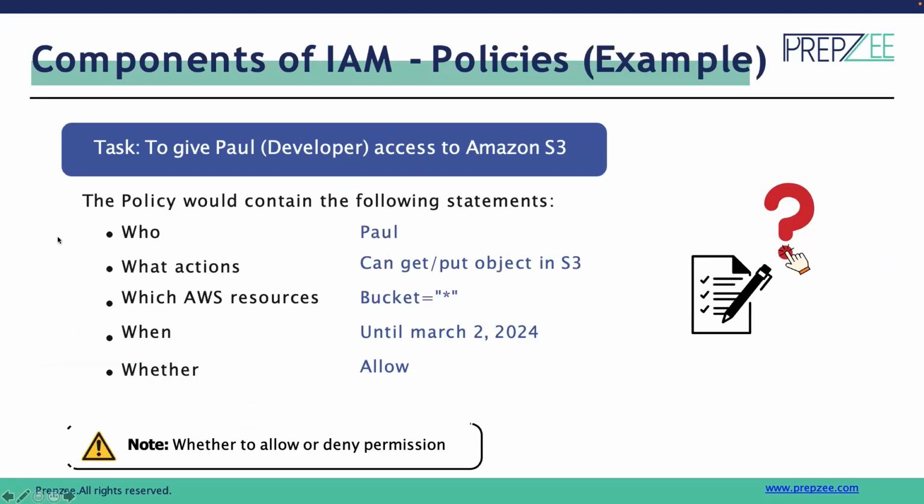And in roles, we can define who is going to have the access and what actions the user will have access to. For example, Paul can have the access to perform, say, read or add objects to an S3 bucket. Then under the AWS resources, we can define, suppose we have 10 different buckets, which specific bucket the user will have access to. And then we can define till when they should have the access, so that we don't have to remove the permission manually. The permission is going to automatically expire after a given date or time, and whether we want to allow or deny the permissions, we can define that.